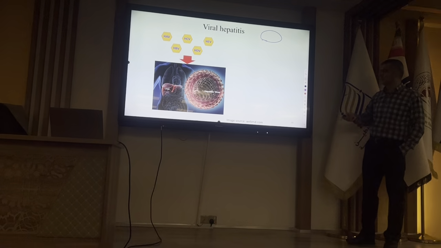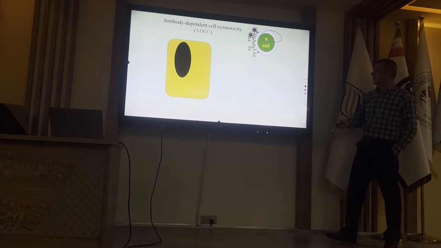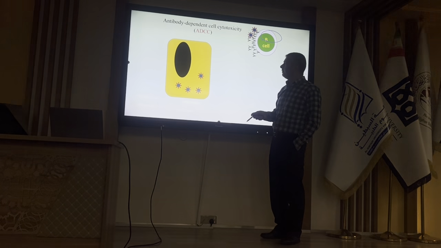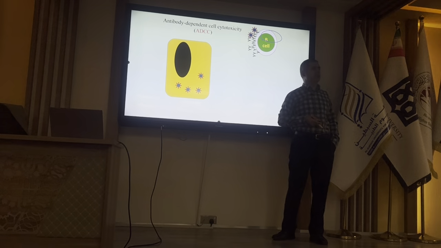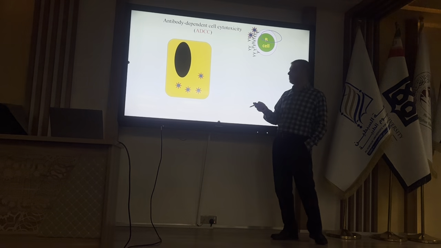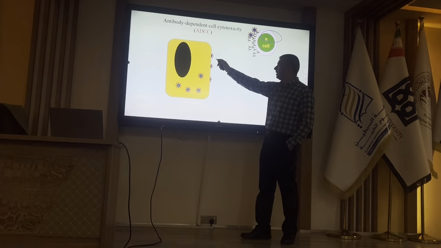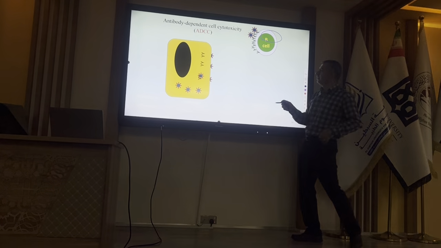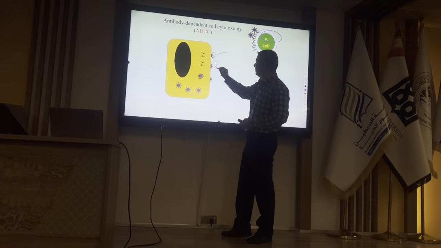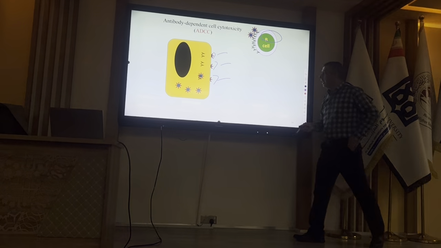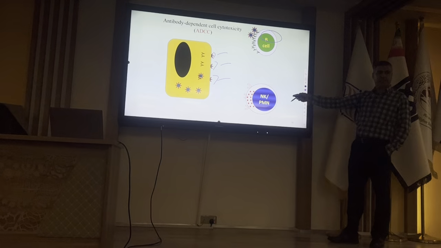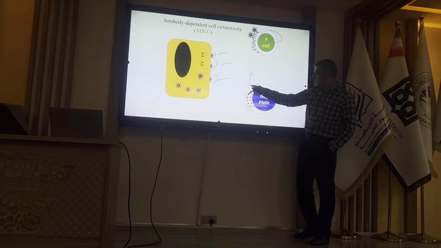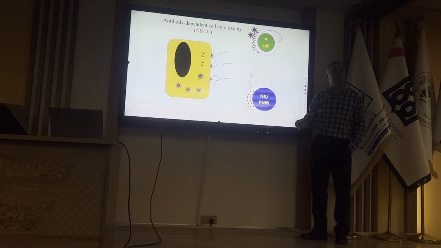And if the viruses go inside the cells, each cell that is infected with a virus will express the antigens of the virus. After expression of the antigen of the virus, B cell will produce antibody. Antibodies are bound here, not there. And then we will have NK cells. What are those? Fc receptors.